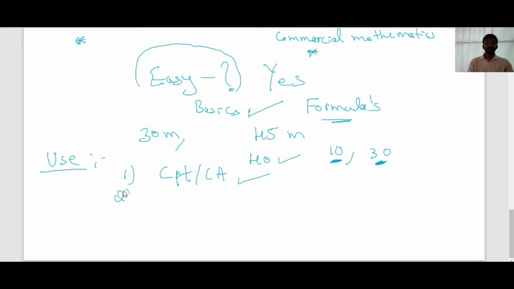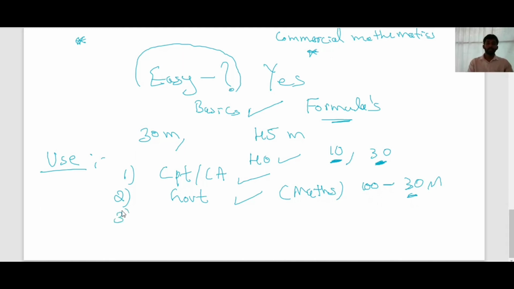The second one is, after your degree, if you're going to write any government exams, there is an aptitude test. One paper is definitely mathematics. Out of 100 questions, at minimum you will get 30 questions from mathematics, related to basic mathematics only. So it's very helpful for you to write government exams.